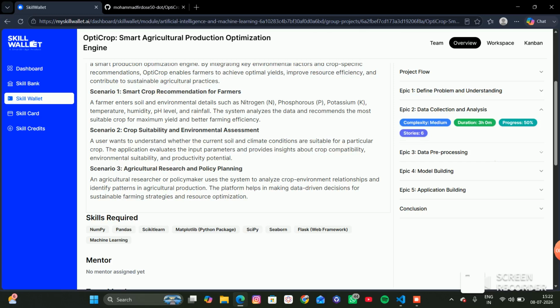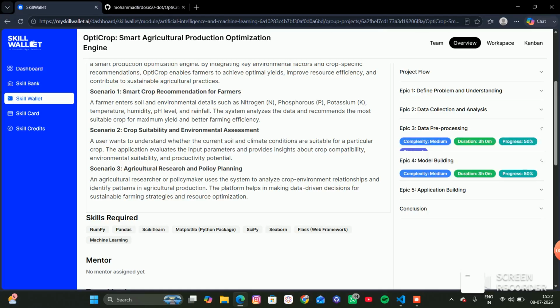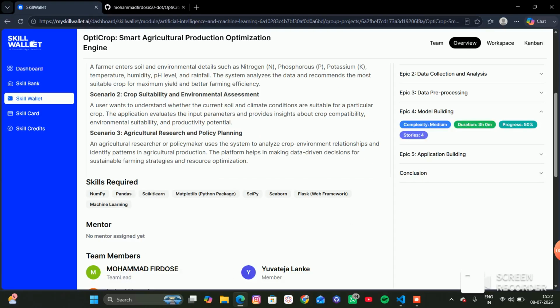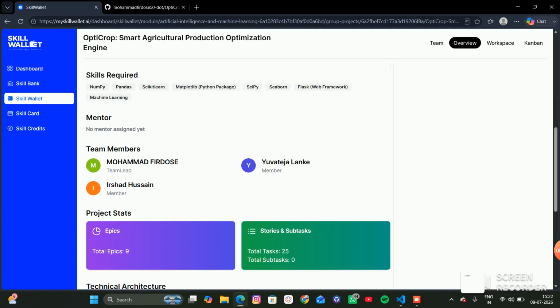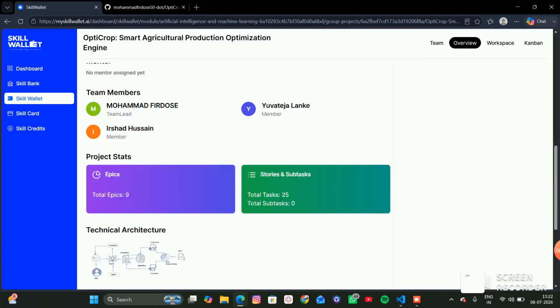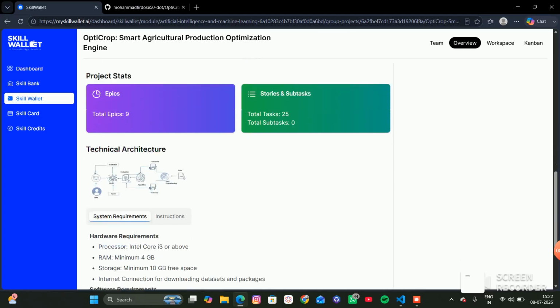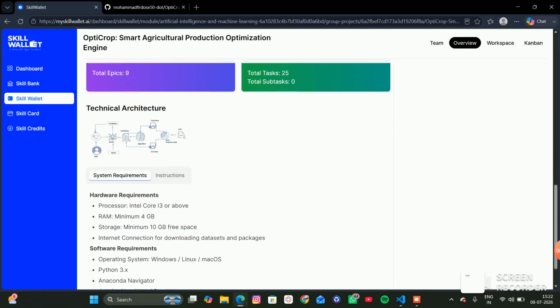Now let us understand the problem statement. Selecting the right crop is one of the biggest challenges faced by farmers. Incorrect crop selection can lead to poor yields, financial losses, and inefficient use of natural resources. Our solution addresses the problem using data-driven crop recommendations.